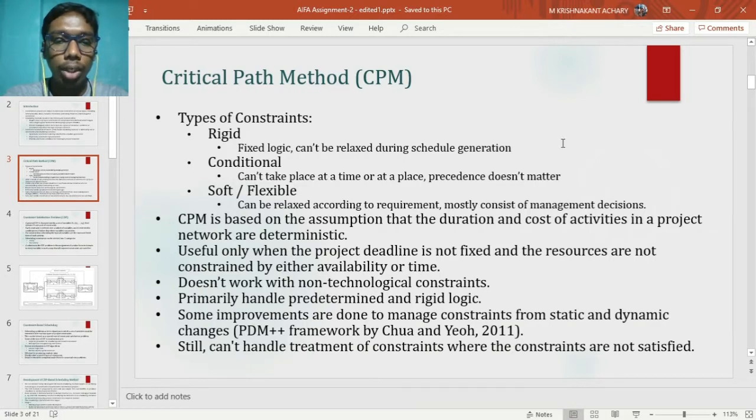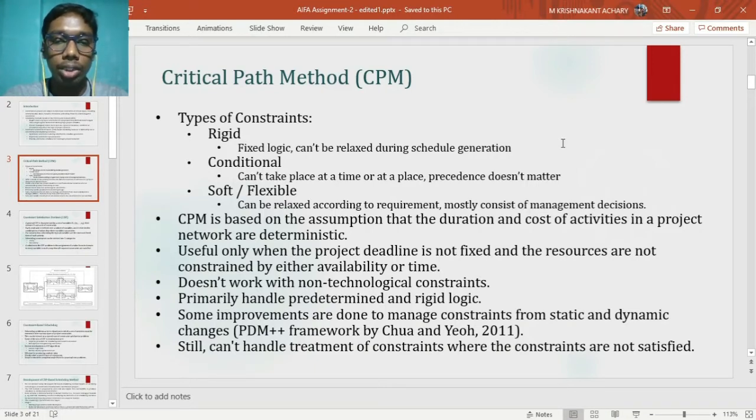Third is flexible or soft constraints. These are managerial or micromanagement constraints which can be modified to suit the needs. For example, the construction scheduling of three buildings can be B1, B2, B3 or B2, B1, B3 or B3, B1, B2 in any order. It is possible. So that's why it is known as soft constraint.